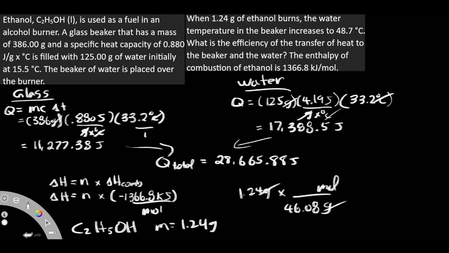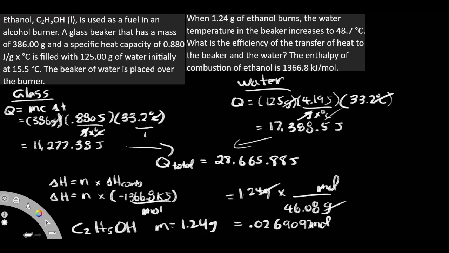So then this and this cancels out, so then we just get our 1.24 divided by our 46.08, so I end up getting 0.026909. Okay, I can even add a 7 over there. Okay, so this is the amount of moles that we have.